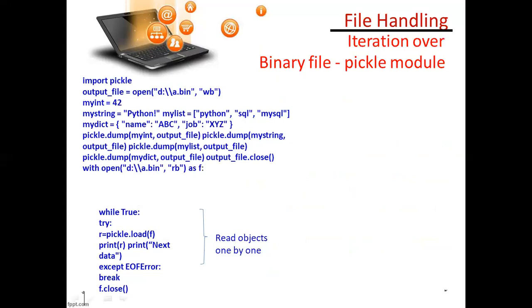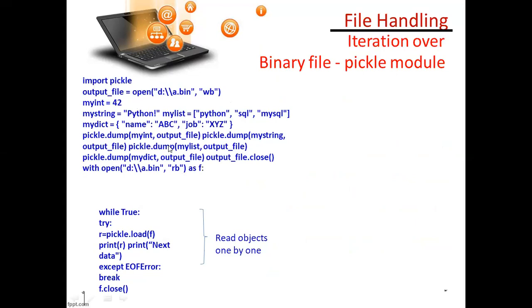So a binary file can also be pickled with import pickle. You can write any name here. Import is a keyword, pickle is a module. You can also give an alias name over here. See here I have written binary mode. This is my list.